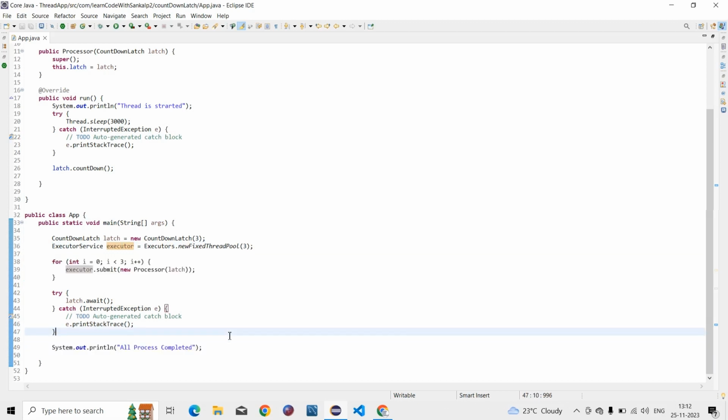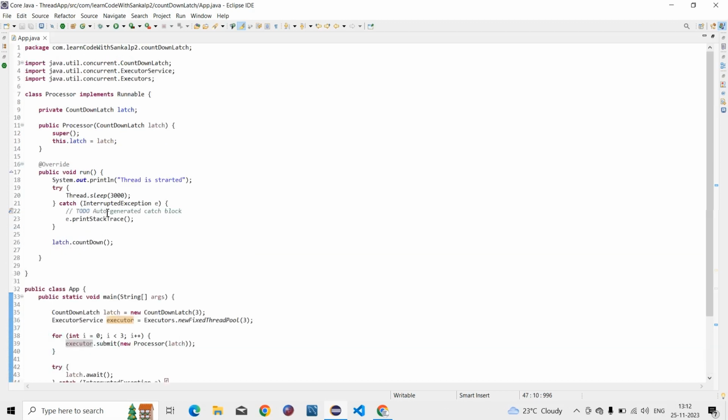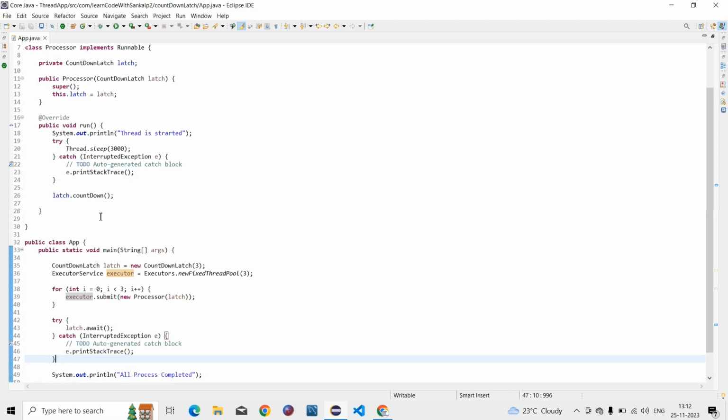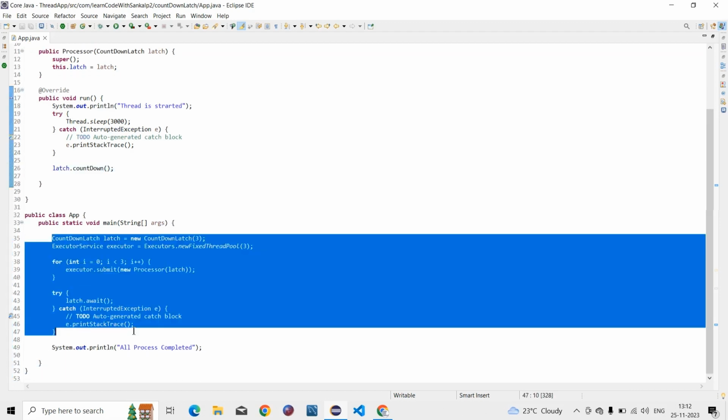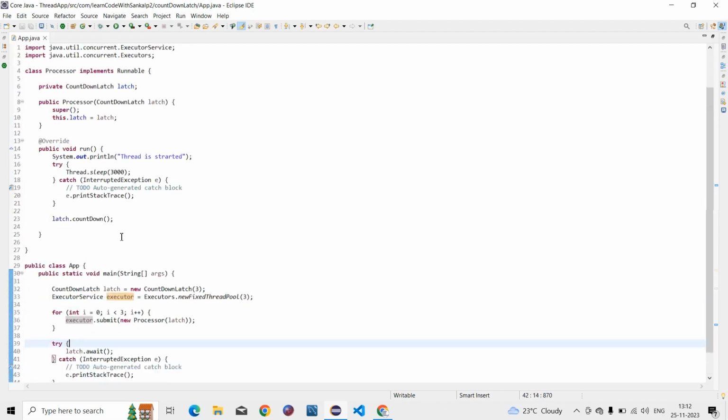Then we understand the logic of the countdown latch. The latch takes the specified number of threads and waits for such threads to count down. By calling countdown, once they are completed and the count reaches 0, the waiting task will start running. This is basically the understanding of this countdown latch.